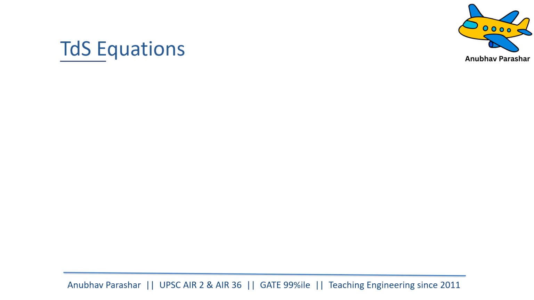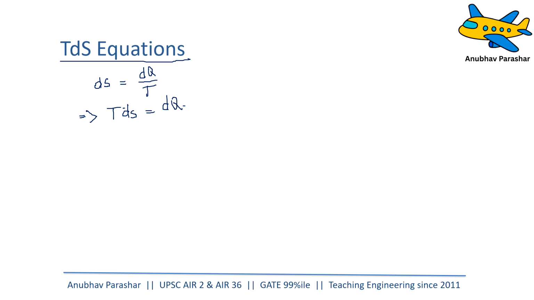Now, in calculation of entropy, these tedious equations help us. Now, what are these equations? We all know that delta S, the change in entropy, can be given by dq by T, right? So this implies dq is equal to T delta S, or TdS. TdS is nothing else but dq.